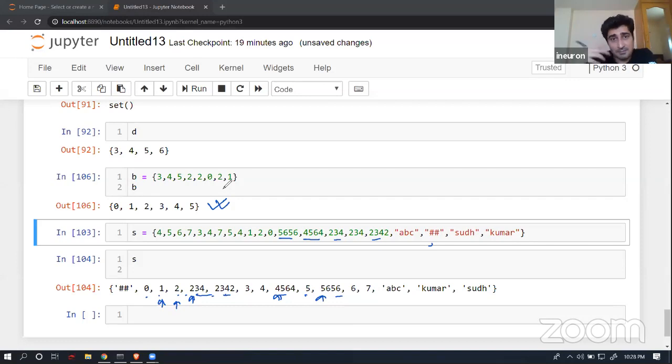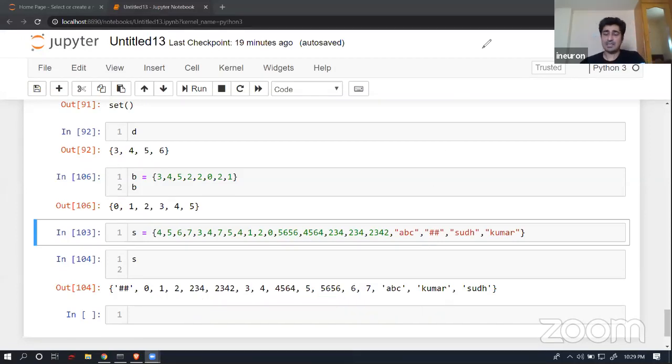Remember this, because many people always get confused. Just by looking at this data, don't come to the conclusion that it is giving a sorted data set, because it never does. Yes, there is some kind of order you will find, but it's not a sorted one. Remember this in case of a set.